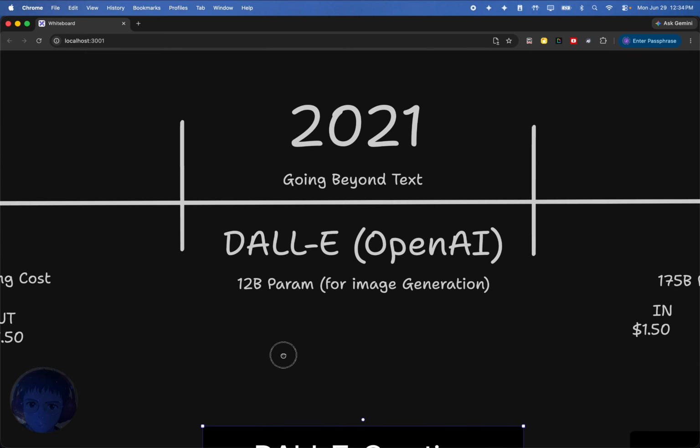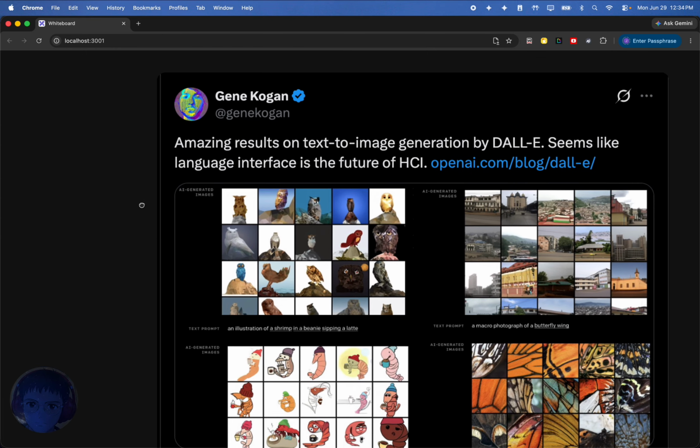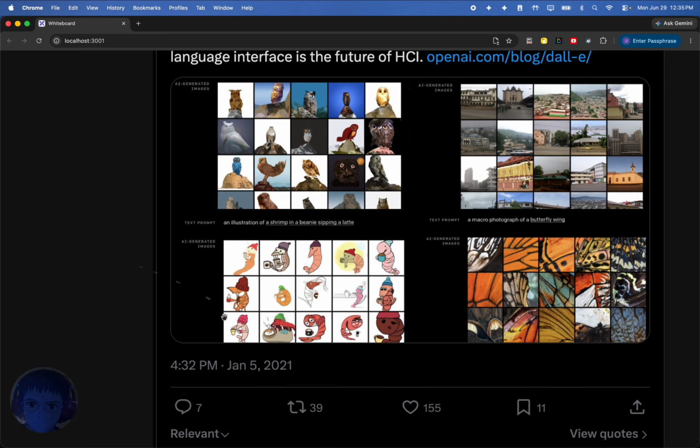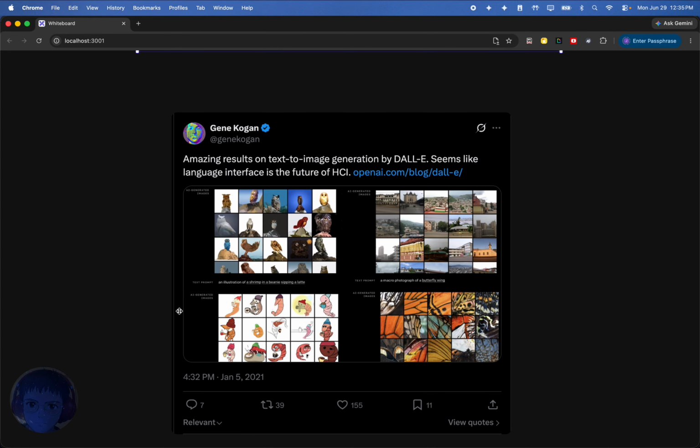Definitely, 2021, especially with how small this was, it wasn't like an insane image generation thing. It definitely was impressive. Like here we see an illustration of a shrimp in a beanie sipping a latte. Honestly, this is really good. This is enough to get a proof of concept up and running with images. And so I wanted to include this here because I think it shows how far ahead we were with image generation. Even in 2021, we had pretty impressive image generation coming out of these models.